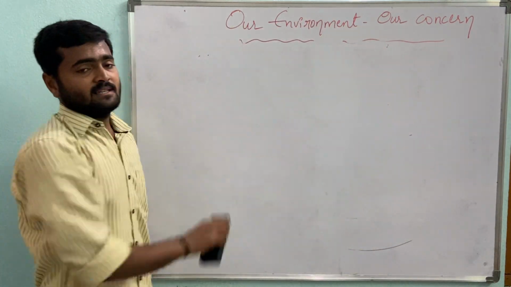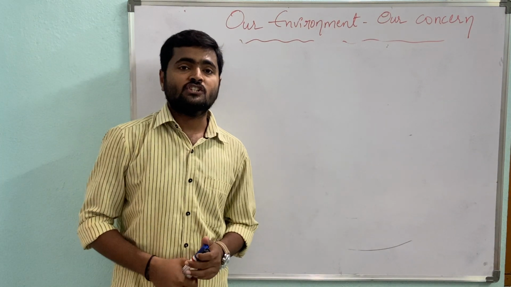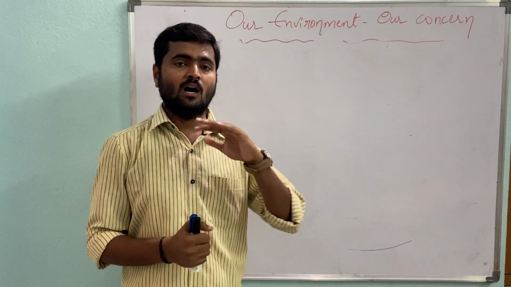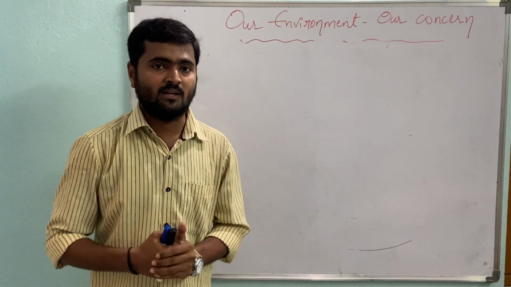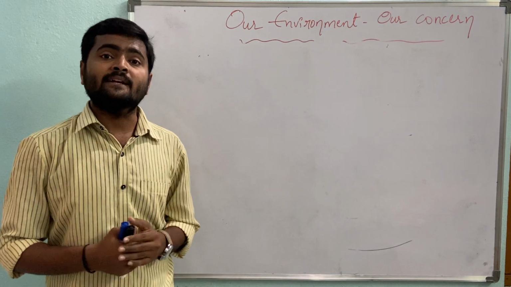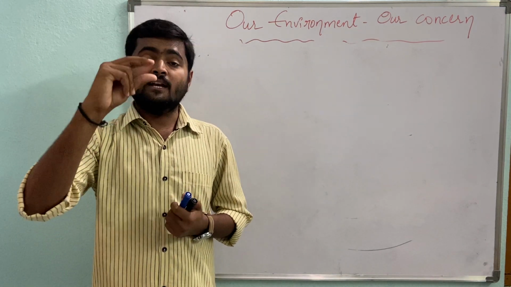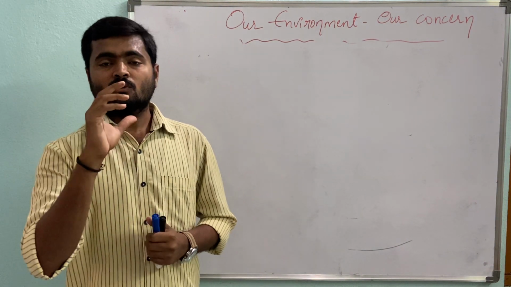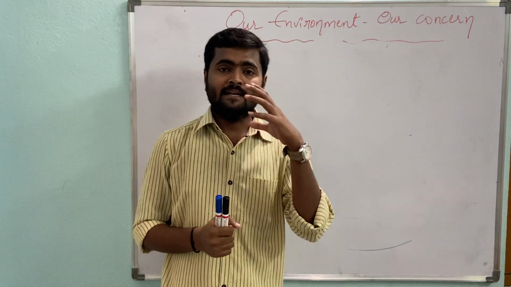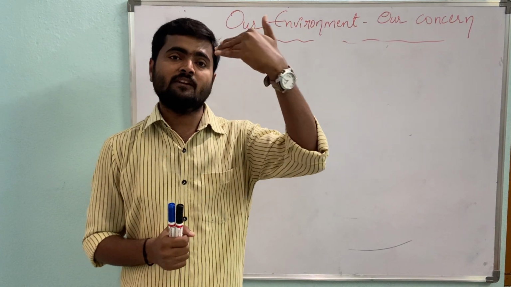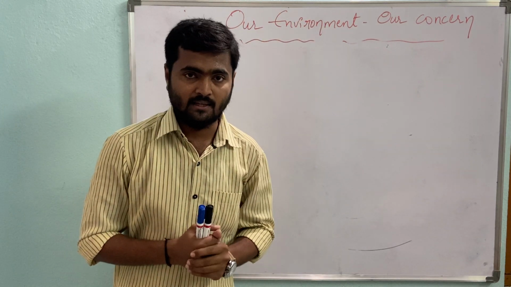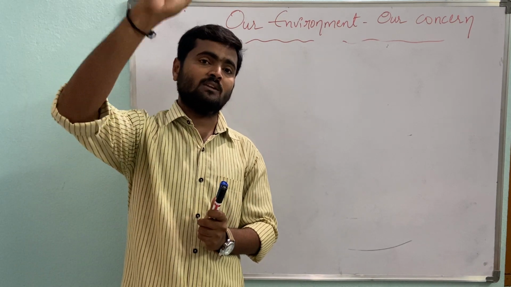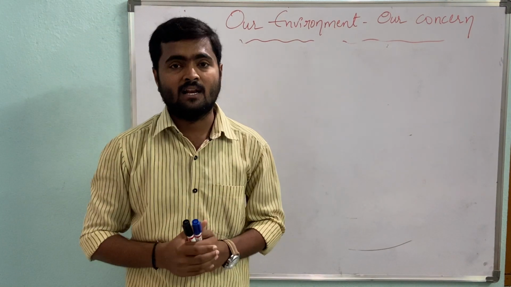Whenever scientists started to study the relationship between living things, about their food and how the food is transferring from one trophic level to another, they also showed interest to find out the number of living organisms in each and every trophic level, and how the number is changing from one trophic level to another.